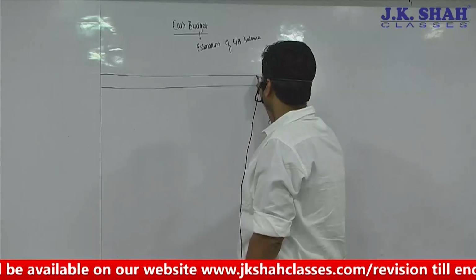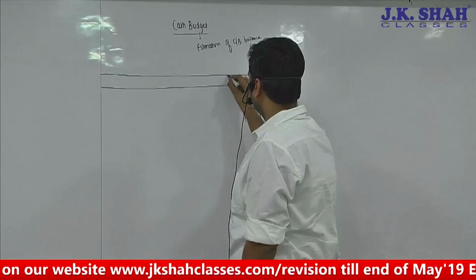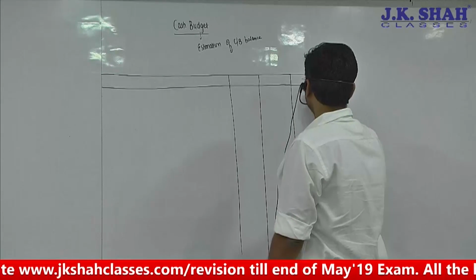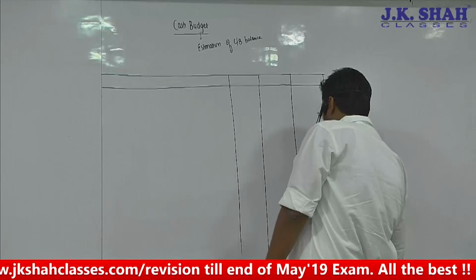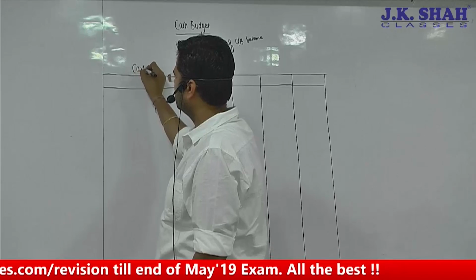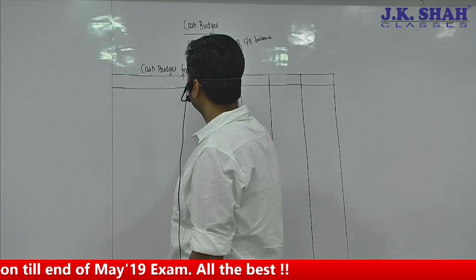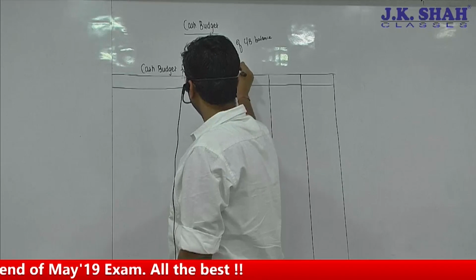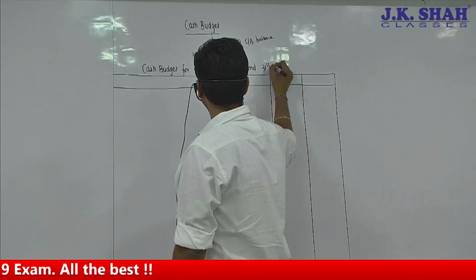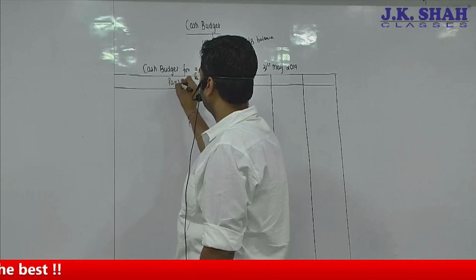So I am the finance manager and I am interested in knowing how much cash bank balance my company is going to have. For which 3 months? Tell me. March, April and May. So how will I come to know that? Simply I'll have to prepare the cash budget. So I'll prepare a cash budget for a period of 3 months, ending 31st of May 2019. So we have particulars.